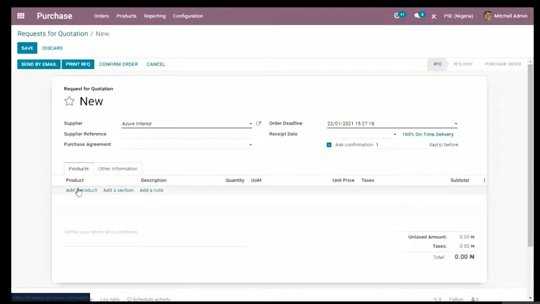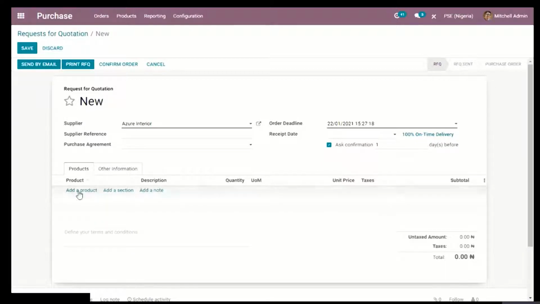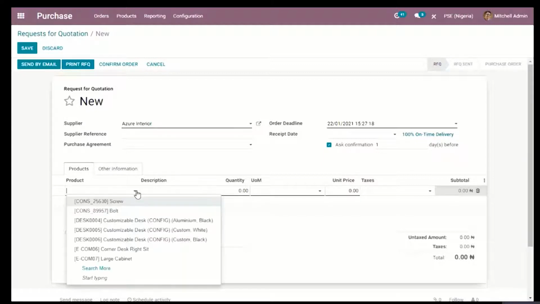And I'm going to go straight to where we can add the product. As you can see below here, all you can do is just add the product. When you click on it, it's going to create a field for you to fill in. You have to fill in the product. You can see the description, the quantity, the UM. UM means unit of measure, then the unit price, the taxes, and the subtotal, which will be automatically calculated for you.